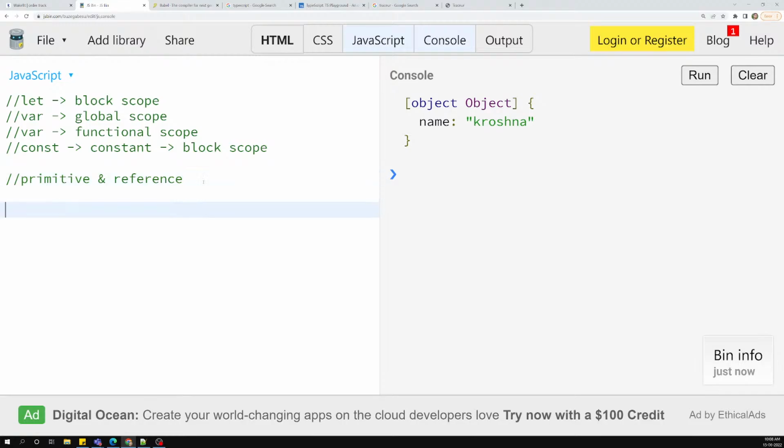So it is a constant, right? Why am I able to manipulate the values, they will ask you. So they need to be able to tell the difference. So what is the reason? We know the primitive and the reference concept, so primitive data types and the reference data types. Now array and object come under the reference data types.